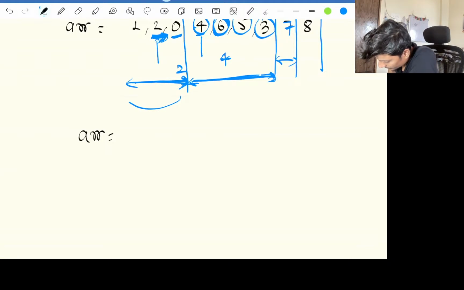Just suppose the array goes something like this, okay.